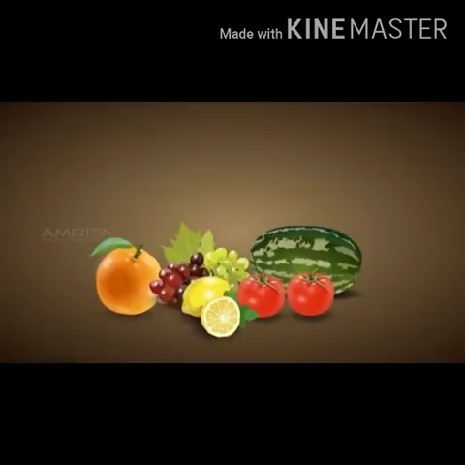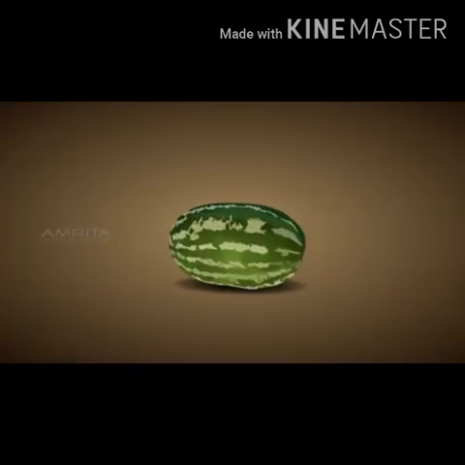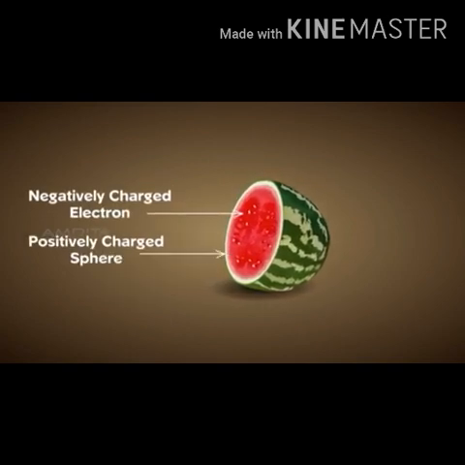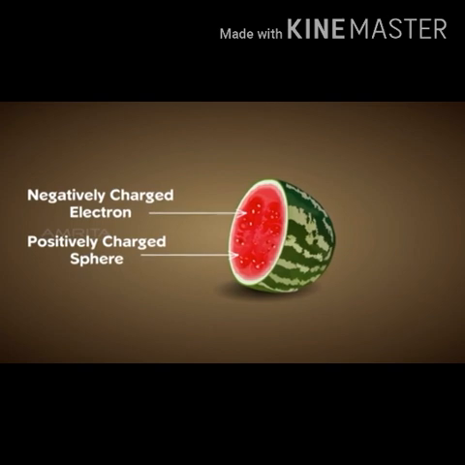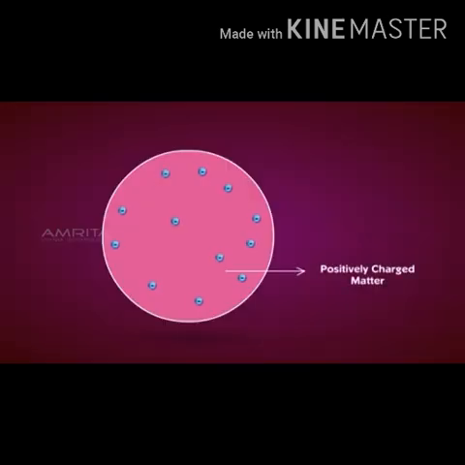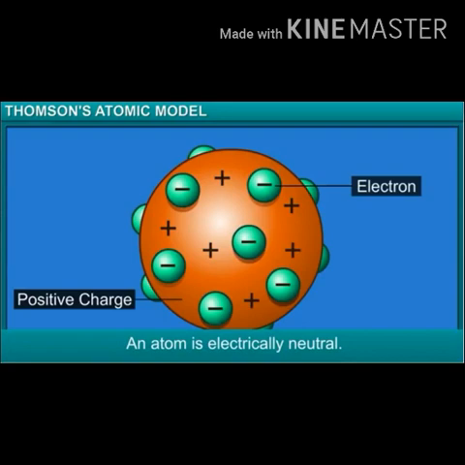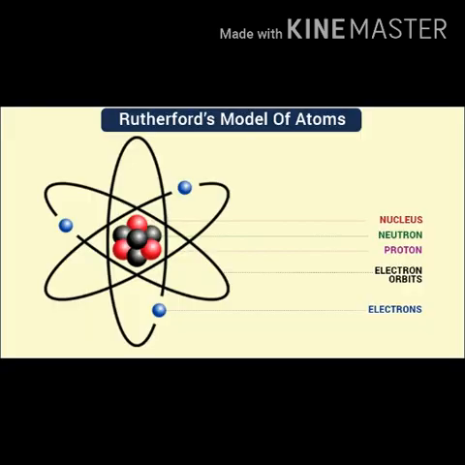We can also compare this model to a watermelon, where the red part of the fruit is positively charged and the seeds are like negatively charged electrons embedded in it. The distributed positive charge is balanced by the negative charge on the electrons. Therefore, the atoms become electrically neutral.